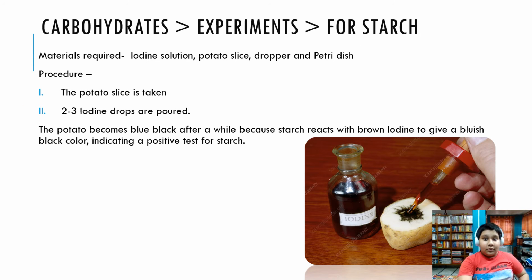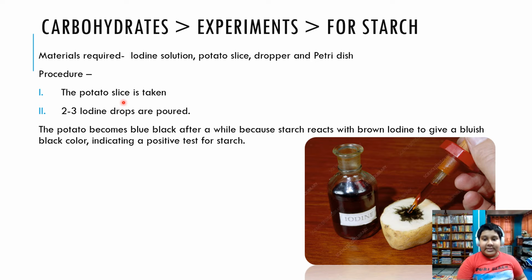Now, let's go to starch. Experiments for starch. Okay, so the first things that you require over here are the iodine solution, potato slice, dropper, and a petri dish. That's optional. The potato slice is first cut and taken, and then 2 to 3 drops of iodine are poured on the potato once it is on the petri dish.